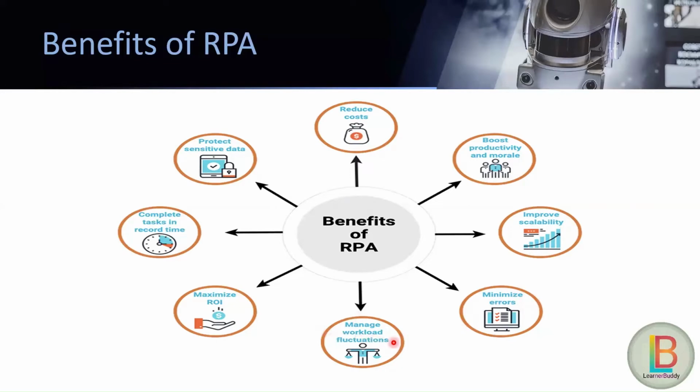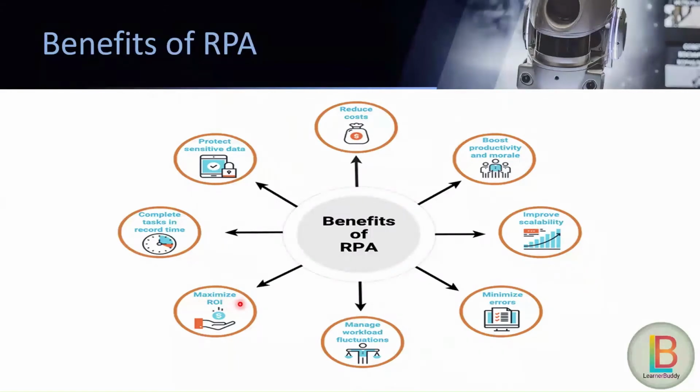Next one is manage workload fluctuations. Let's suppose for a particular task we have a set of people. Let's suppose 5 people are doing a particular task, and for some reason 3 of them are on leave. So the workload will be distributed to the rest of the people, right? But if we implement robotic process automation for this particular process, then we can use those robots 24/7. There is no leave for the robot. So the workload fluctuation can be omitted from that particular process.